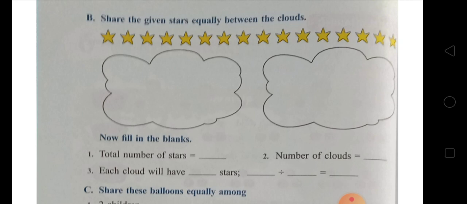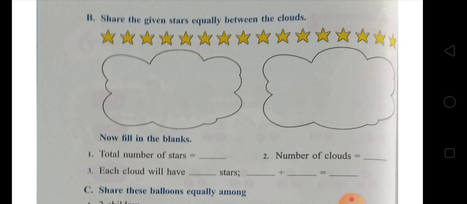Firstly, you have to count the number of stars: 1, 2, 3, 4, 5, 6, 7, 8, 9, 10, 11, 12, 13, 14, 15, 16. How many stars are there? There are 16 stars.